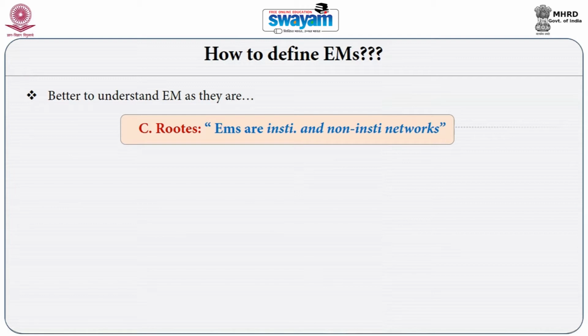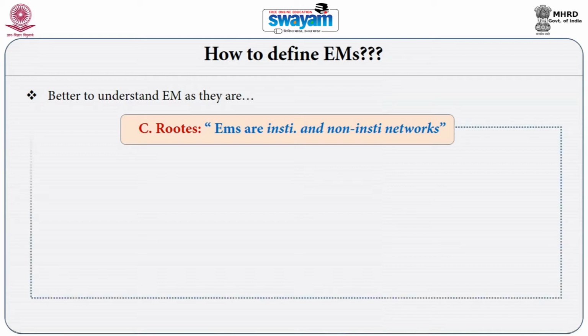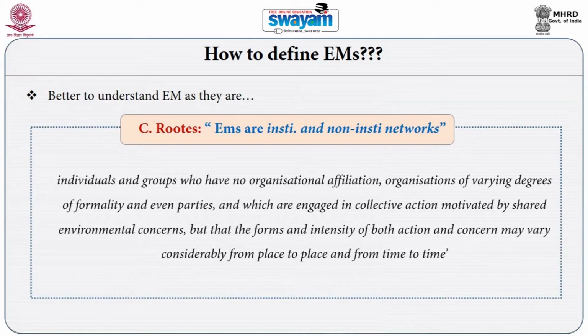Perhaps it becomes more clear when we see the definition of environmental movement by Christopher Rootes, the British sociologist. Rootes defines environmental movements as institutional and non-institutional networks. What is important from Rootes' definition is that the contemporary environmental movements are essentially networks among people, networks among organizations, or networks among ideas and ideologies. And these networks can be institutional, organized, as well as non-institutional or non-organized.